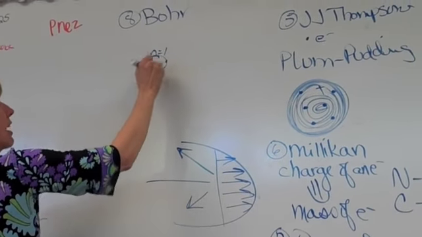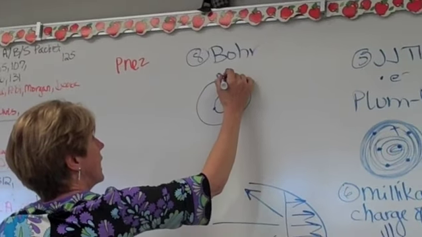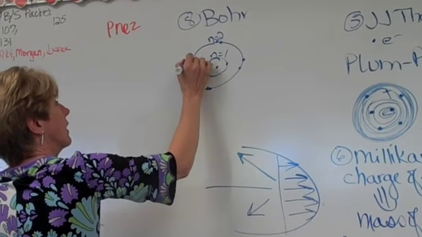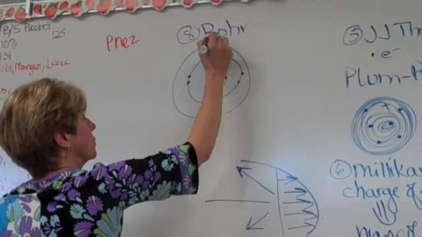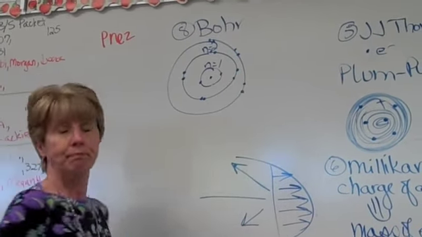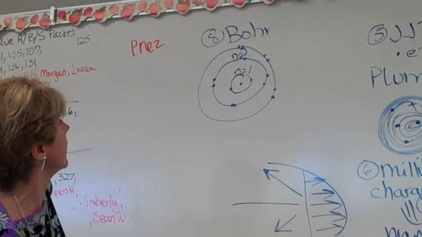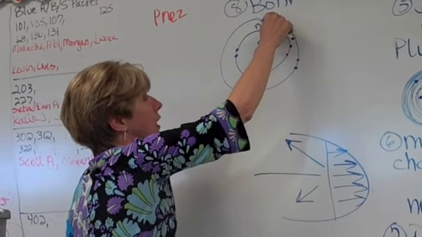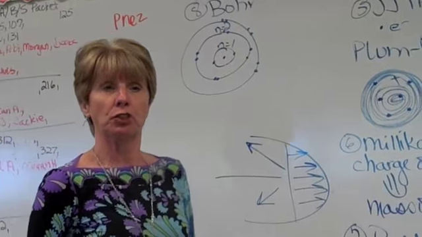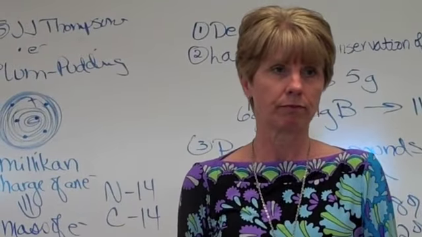N equals 2, 8 electrons. Okay? Doesn't this look like the solar system? N equals 3, 18 electrons. Okay? So here's Bohr. Now he called his not 1, 2, 3, but he called them K, L, M, N, O, P. But we just make it now N equals 1, N equals 2, N equals 3, N equals 4.